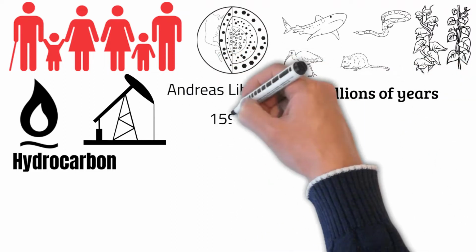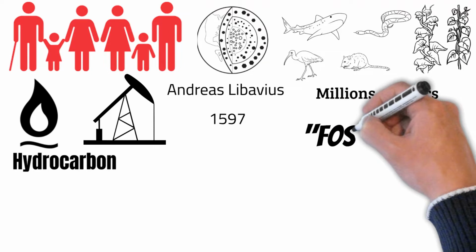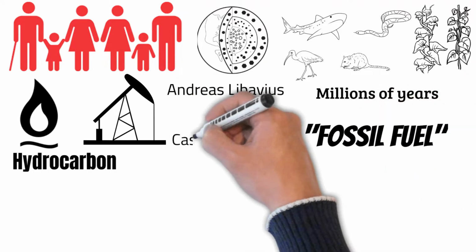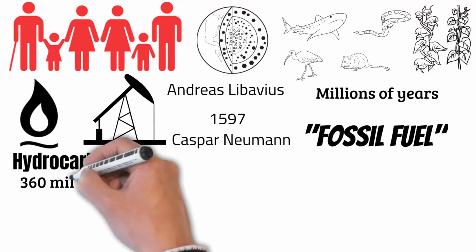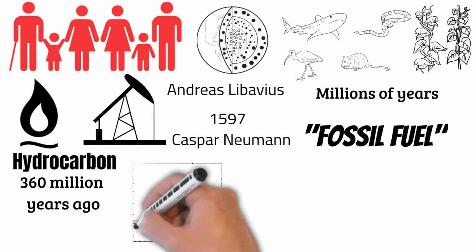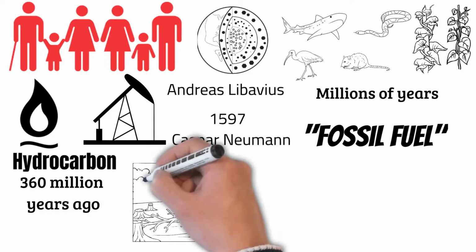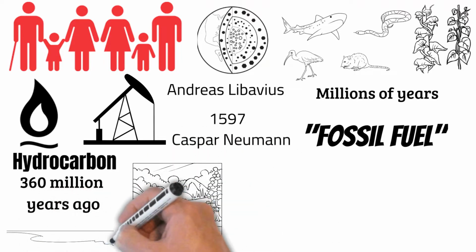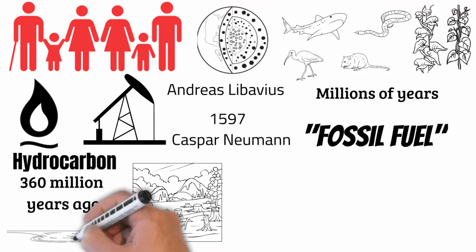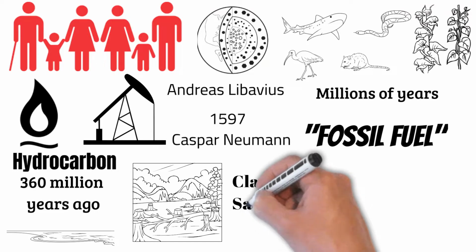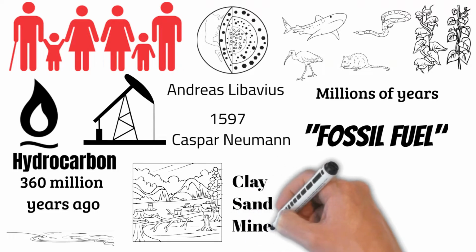This theory was first introduced by Andreas Libavius in 1597. The first use of the term fossil fuel occurs in the work of the German chemist Caspar Neumann. Around 360 million years ago, the land was covered with swamps, which is a forested wetland having organisms and plants. As they died, they sank at the bottom of swamps and oceans, and over millions of years as a result of anaerobic decomposition under layers of clay, sand, and some other minerals, they were converted into fossil fuel.